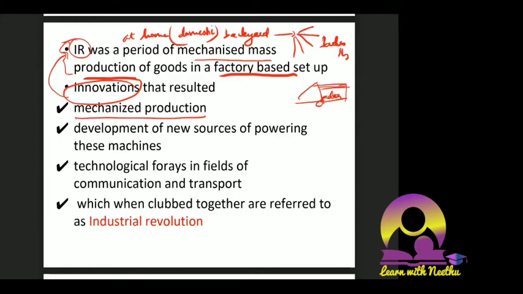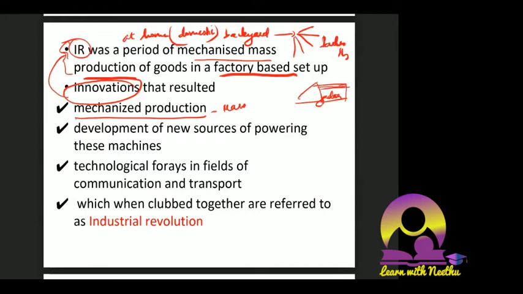When innovation comes, machines are produced. When machines are there, production with the help of machines is called mechanized production. And we had a very vast mechanized production. Second one is development of new sources of powering these machines. Till that time, we did not have much; we used to operate things manually. We used to use animals to plough the field, or we had no machine.